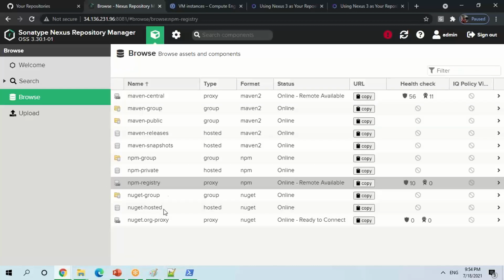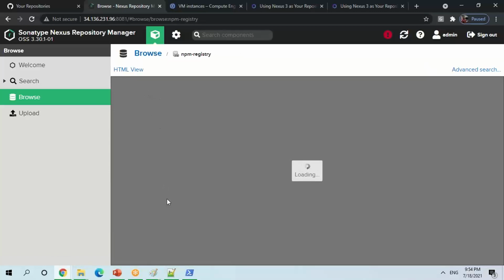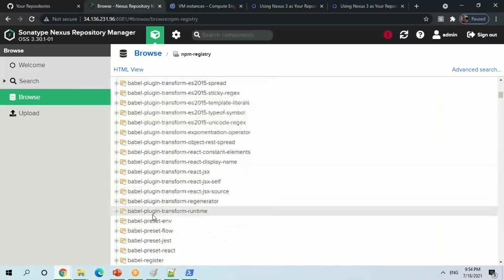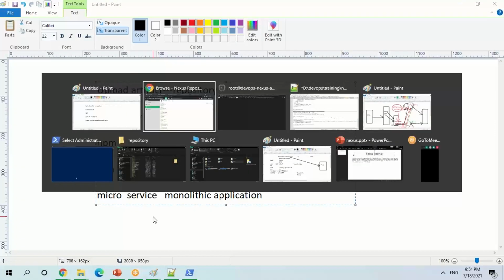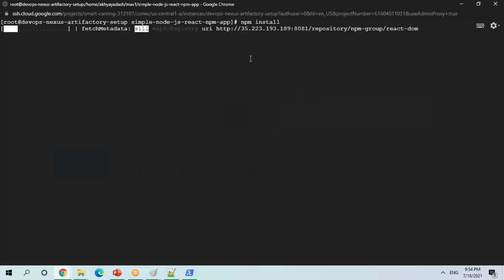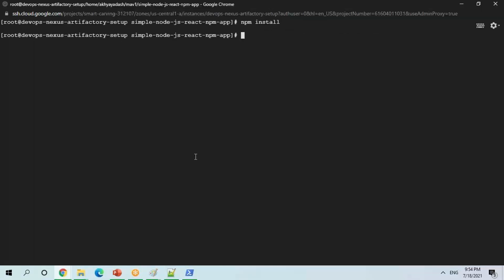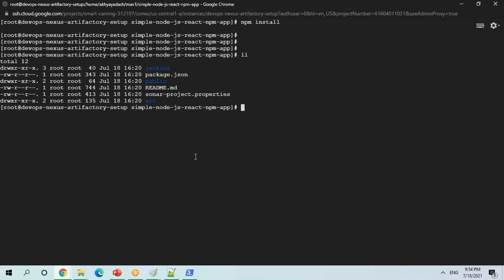You should be able to download all the project specific dependencies in my npm. See, all the things are coming now, right? It keeps going, and let me delete this. It will create one folder called node_modules.